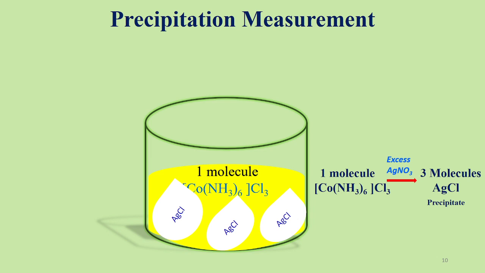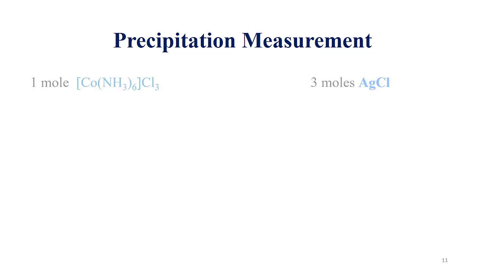So here we are getting three molecules of silver chloride precipitate. That means in the complex there will be three chloride ions present outside the coordination sphere. From that we can have the idea of the formula of the coordination complex. So now the precipitation experiment is clear to everyone. Now we will take some more examples.